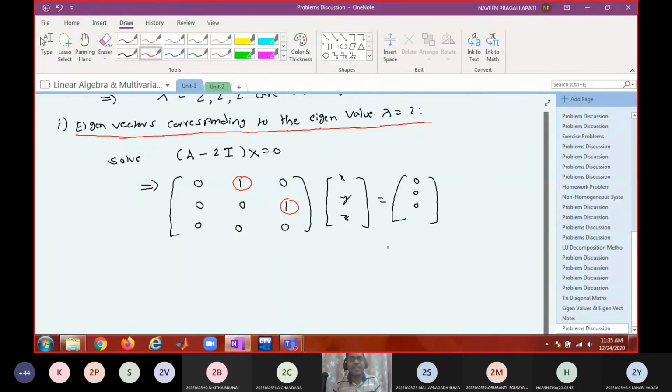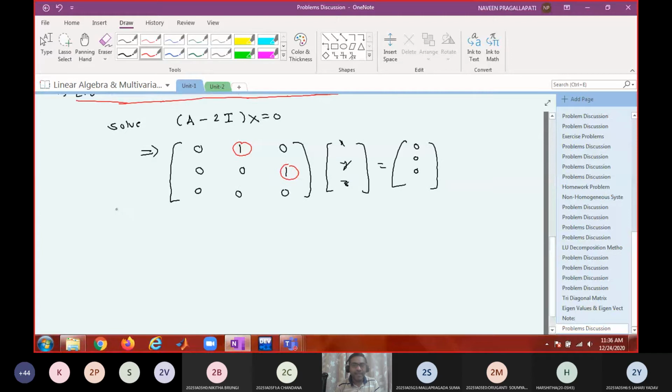For that only we are equating determinant of A minus lambda I equal to 0. Definitely when you convert the matrix A minus lambda I into echelon form, its rank will be less than n. Its rank should be less than n. You can never have it equal to n. So in this case rank is 2, less than n, less than 3, so it will have infinitely many solutions, obviously.